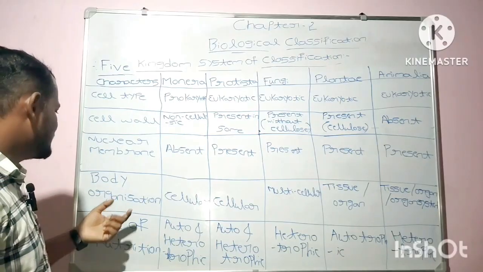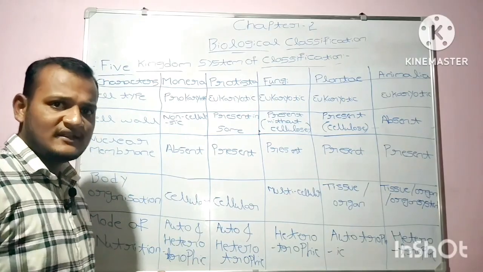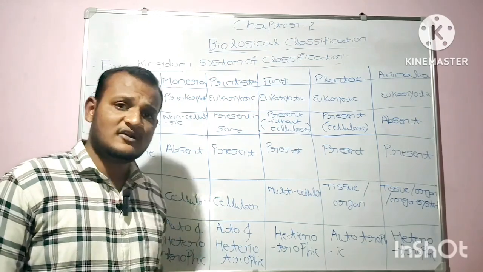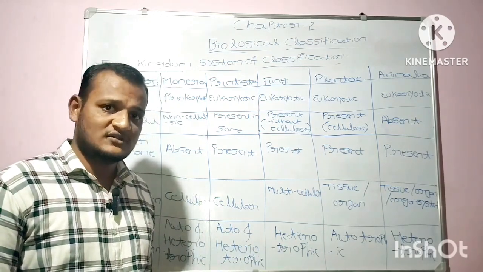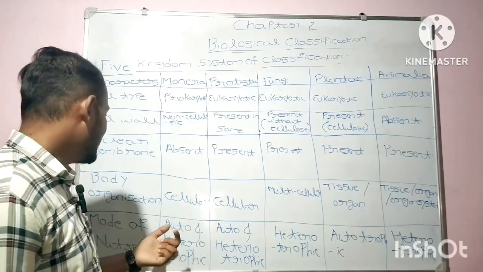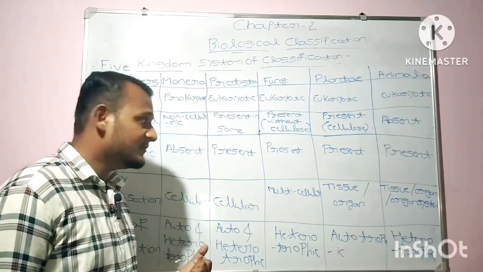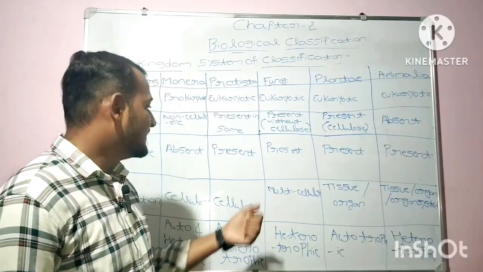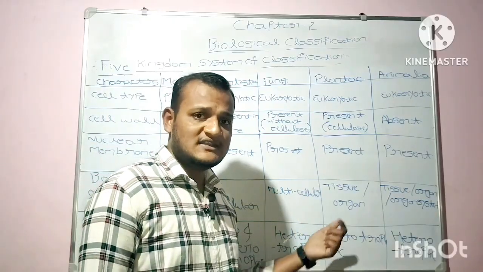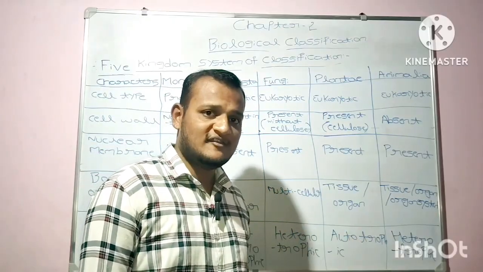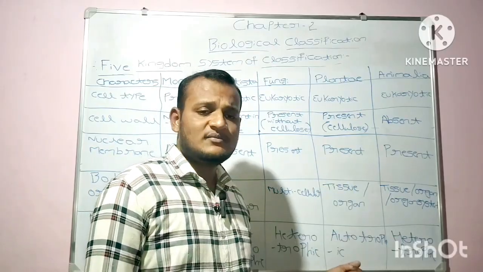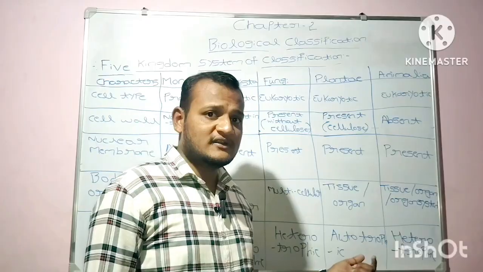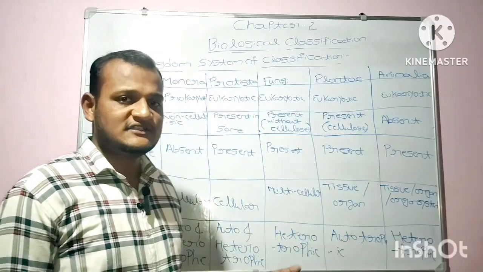The other characteristic is body organization, whether the organisms are composed of cellular level, organ level or organ system level. So let's discuss it. In case of Monera, the body organization is cellular type. In case of Protista, the body organization is also cellular type. In case of fungi, multicellular body organization is present. In case of Plantae, the body organization is tissue or organ level.